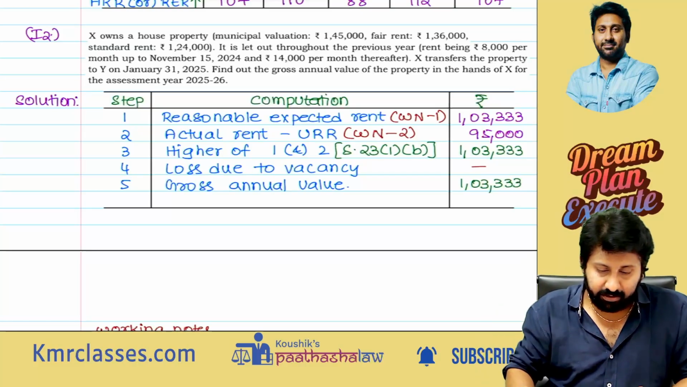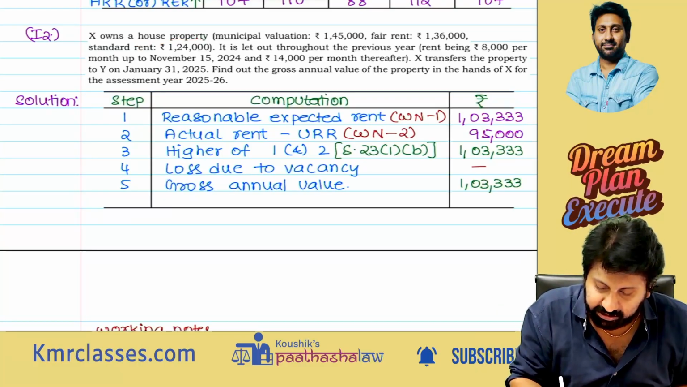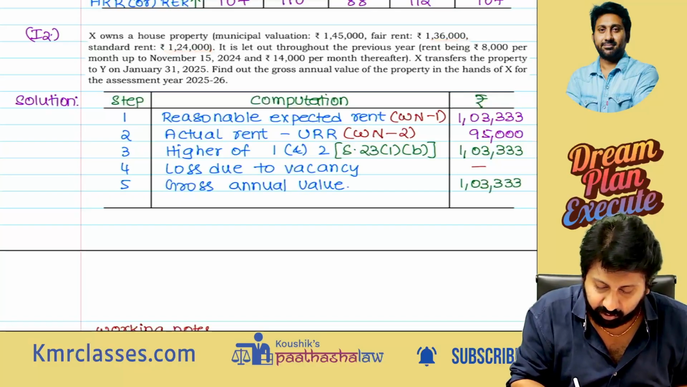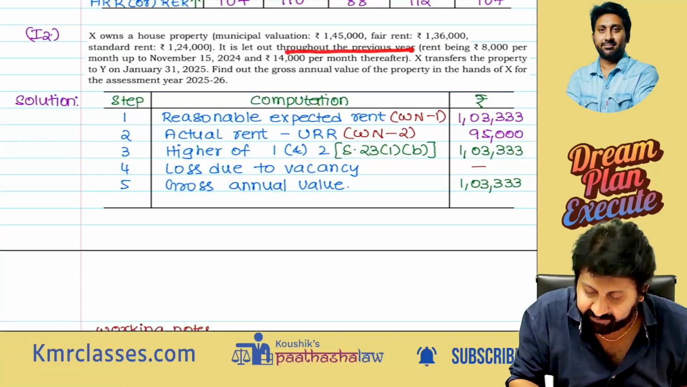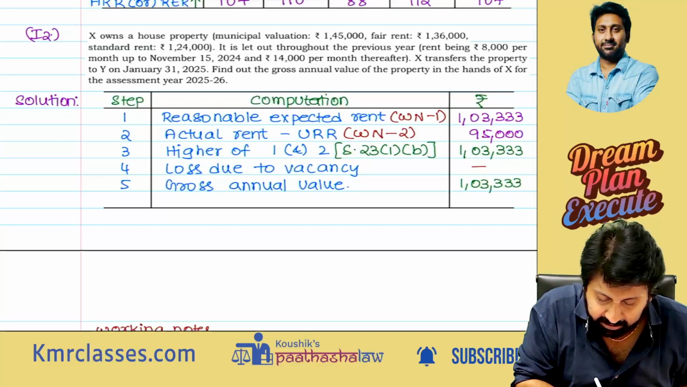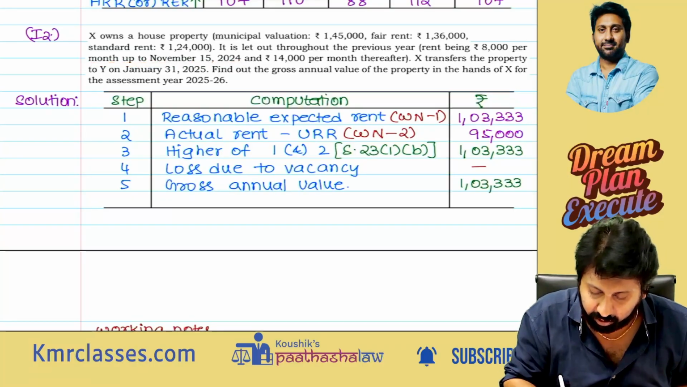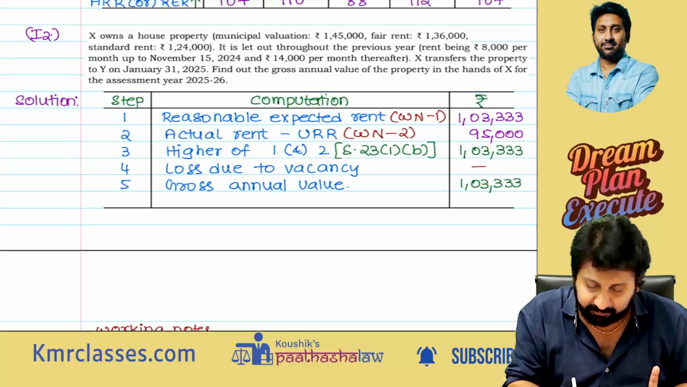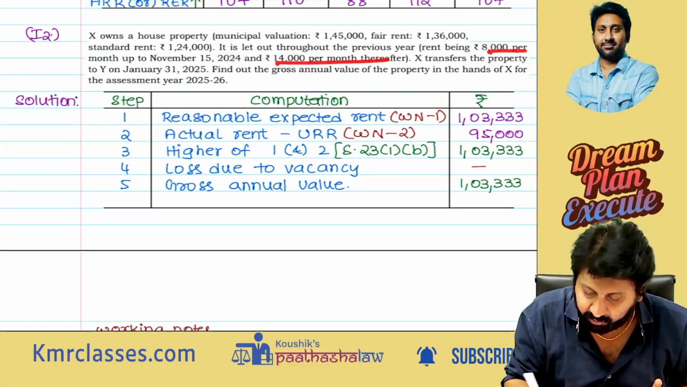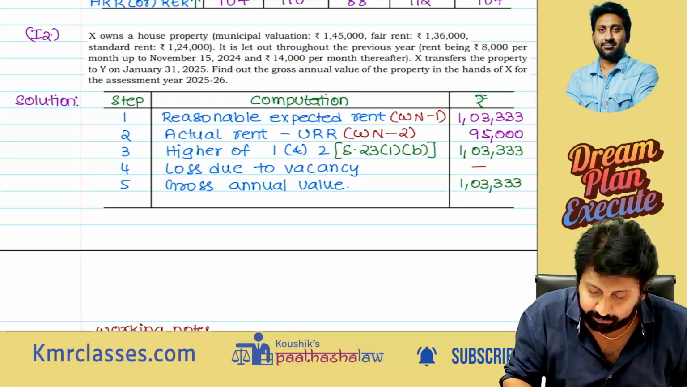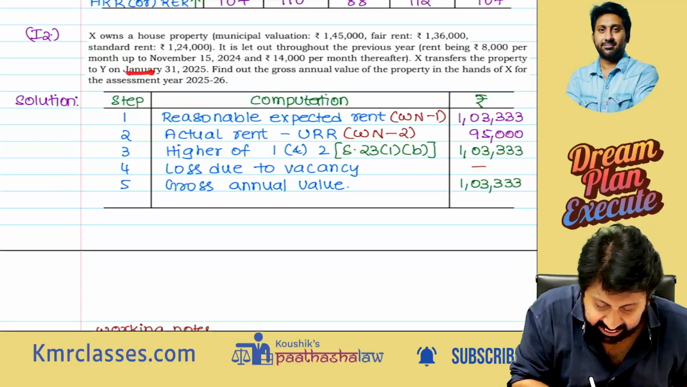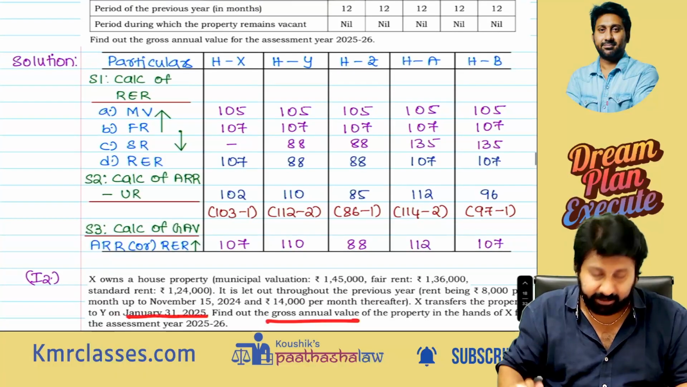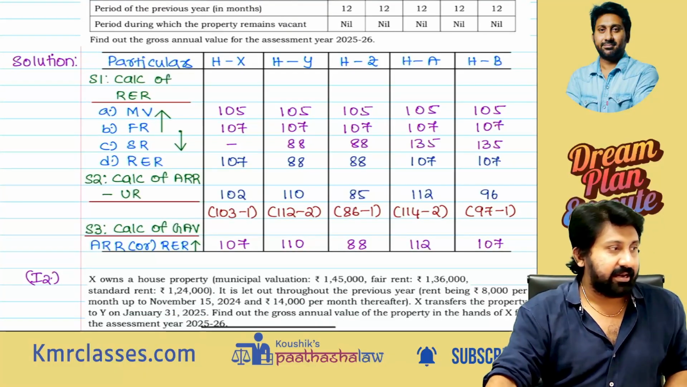Next illustration. X owns a house property. Municipal value 1,45,000. Fair rent 1,36,000. Standard rent 1,24,000. It is let out throughout the previous year, rent being 8,000 per month up to November 15, 2024, and 14,000 per month thereafter. X sells the property to Y on January 31st, 2025. Find out the GAV of the property. Okay, let us do this.